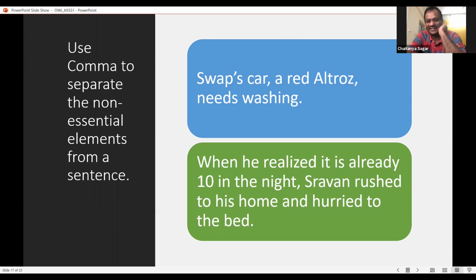Yeah. So when he realized it was already 10 in the night, this is an extra element which adds value to the sentence, but might not be that essential to the meaning. The main intention is to communicate that he hurried to his home and hurried to bed. So this part is non-essential but adds meaning, and we separate it with commas. This is another typical usage of comma to separate non-essential elements in a sentence.